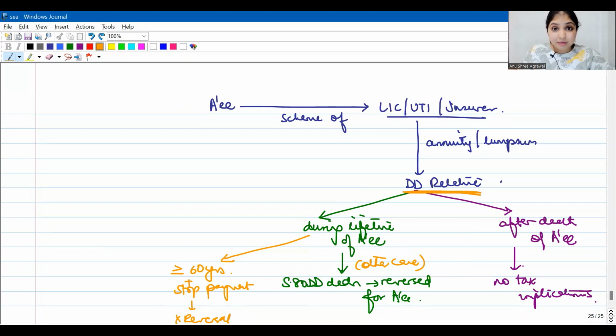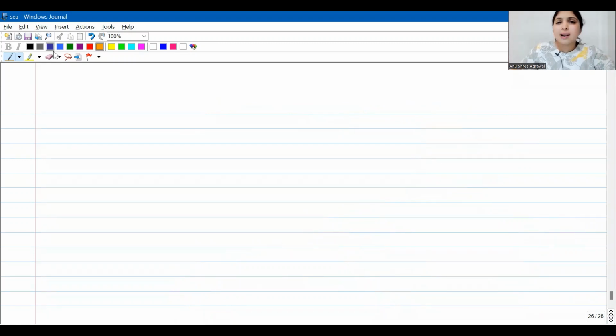If the dependent disabled relative is receiving the money from the scheme before the death of the assessee during the lifetime of the assessee, but after he has reached at least 60 years of age and has stopped making payment, then there will be no reversal. Crystal clear till here as well? Yes. Now let me take you to one last point under 80DD.